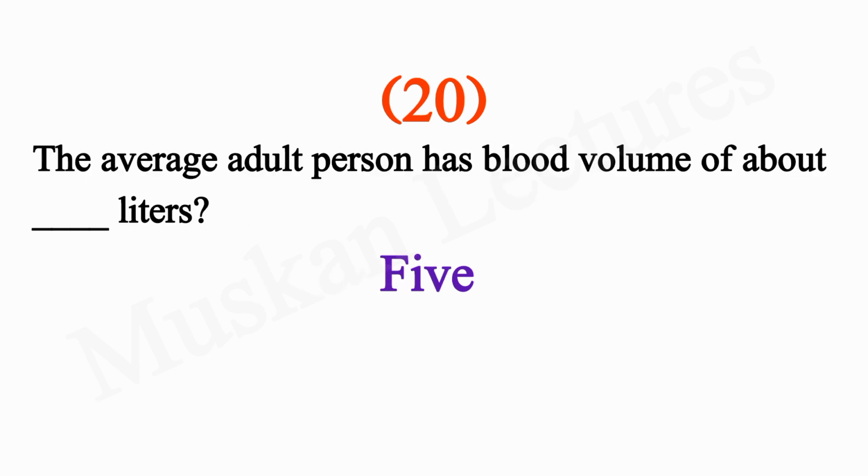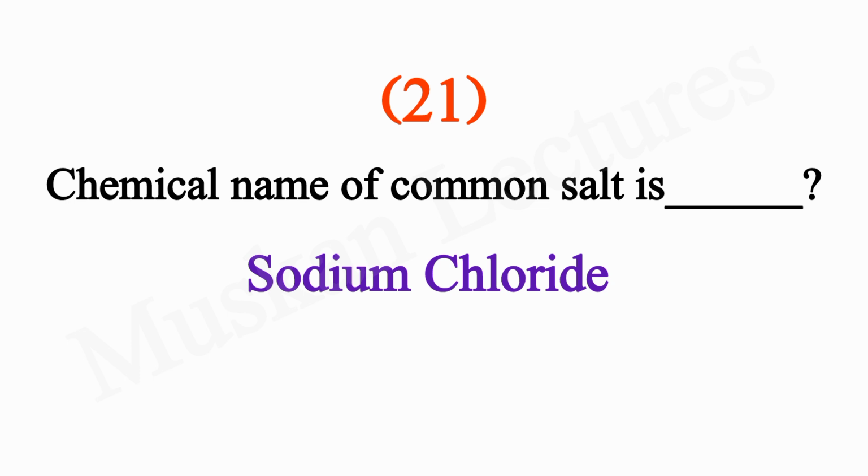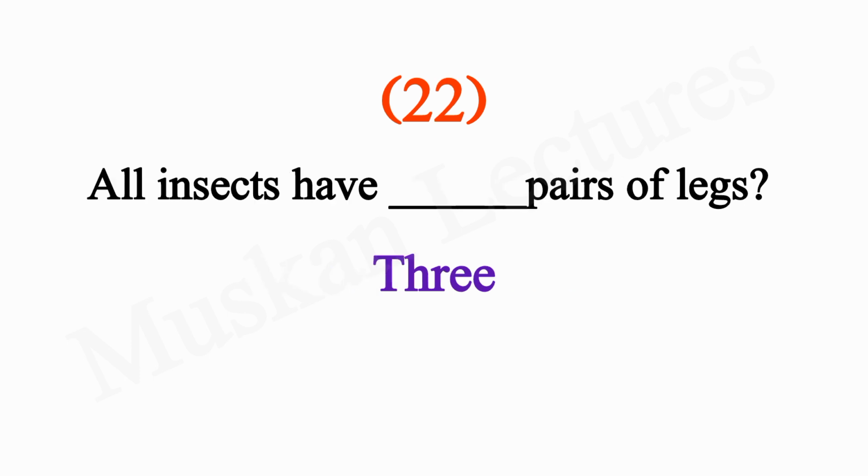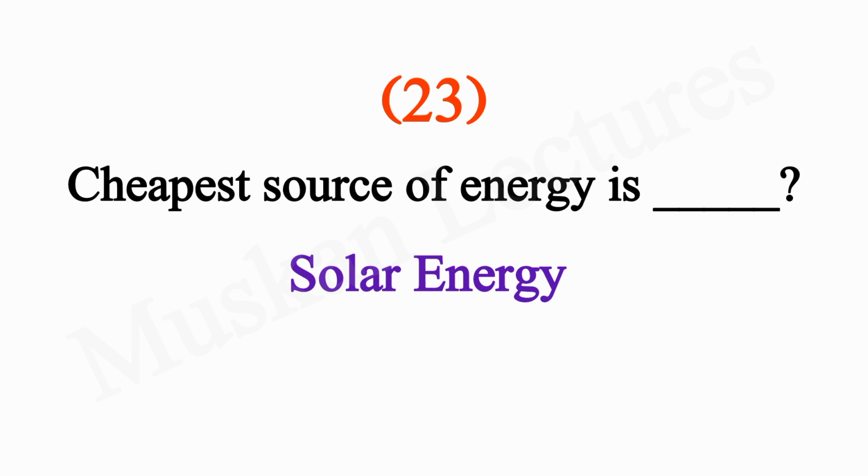The average adult person has blood volume of about dash liters. 5. Chemical name of common salt is sodium chloride. All insects have dash pairs of legs. 3. Cheapest source of energy is dash solar energy.